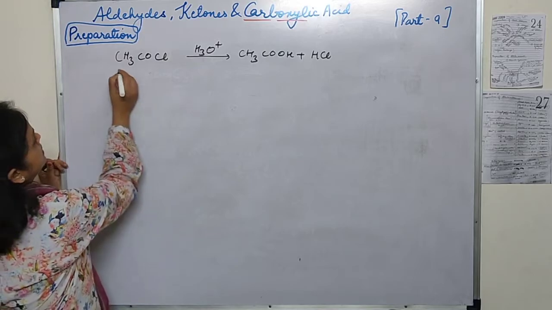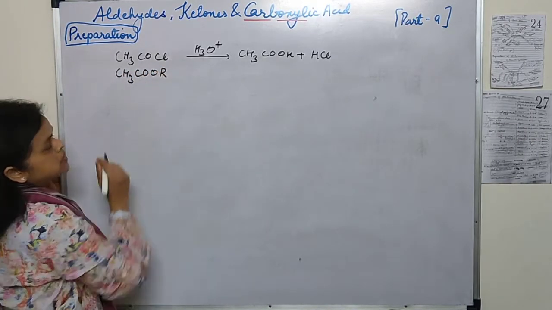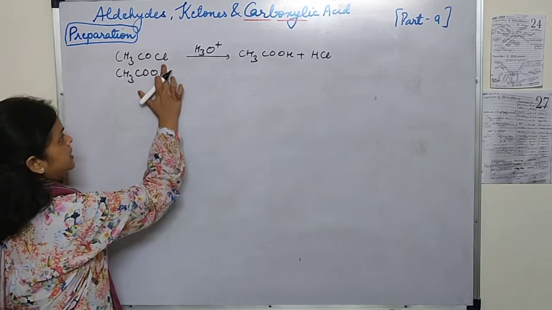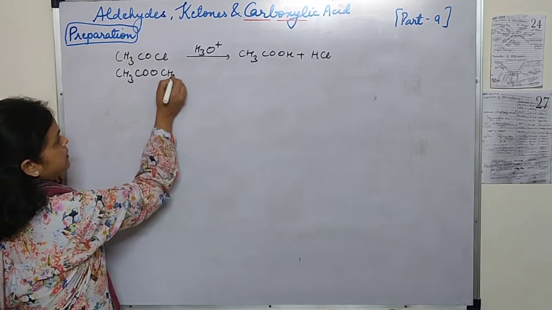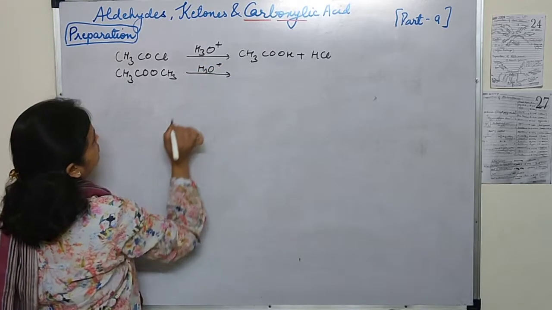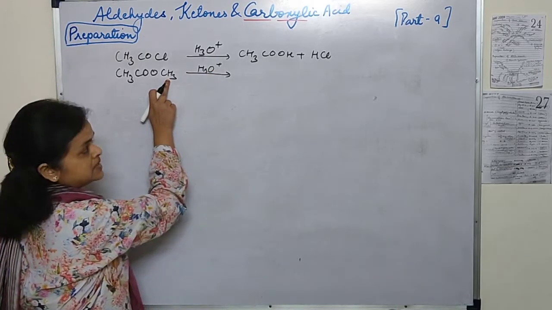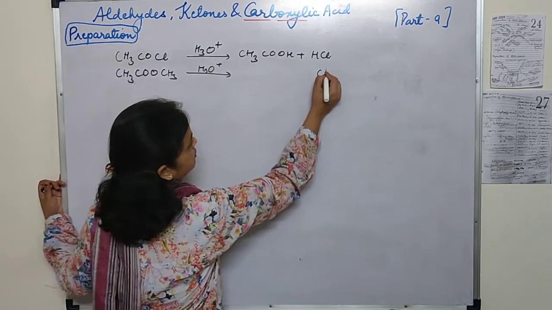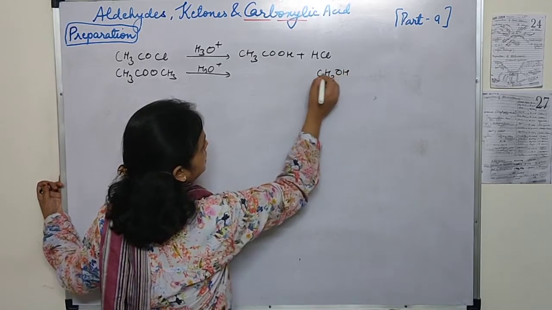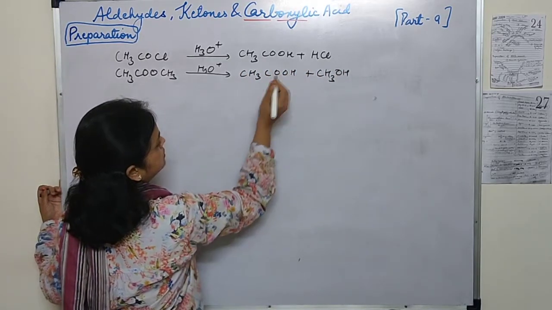Okay, now if we are taking the ester, suppose we have taken any ester and here I will take CH3 only. Okay, so on hydrolysis it forms the carboxylic acid. One OH will combine with this CH3 and it will form CH3OH. Along with this, we will get the same acid of 2 carbons.